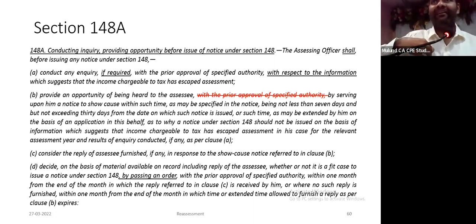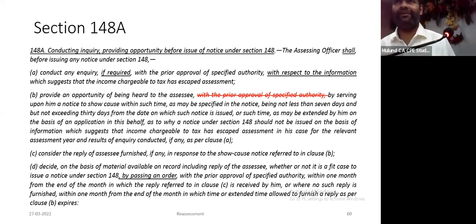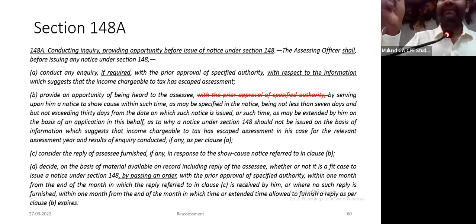I have a right under 148A clause B to ask what is the material in your possession. Please give me, I want to make a proper reply. Very recently, in the Tata Financial Capital Services Bombay High Court judgment, in the context of the old section of course, but will apply with equal force in the new section, whenever you provide reasons recorded, you have to provide all the information and material in your possession along with the reasons recorded. You have to provide a copy of the approval sanction form.